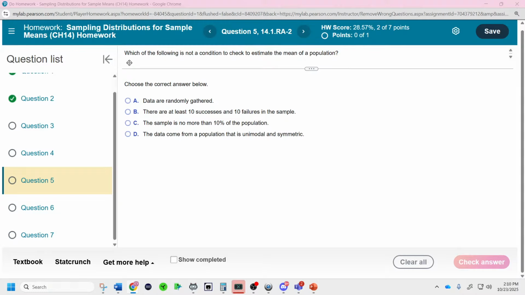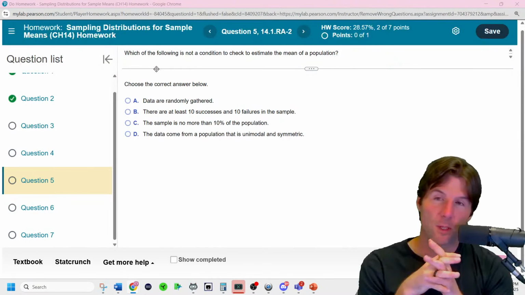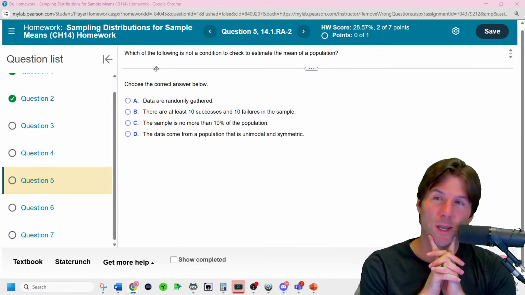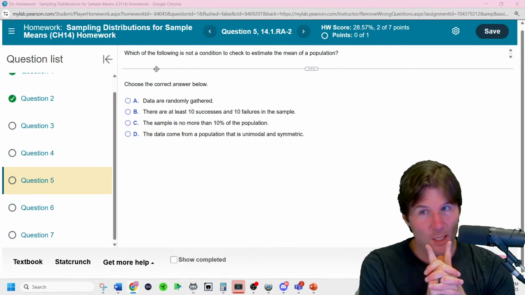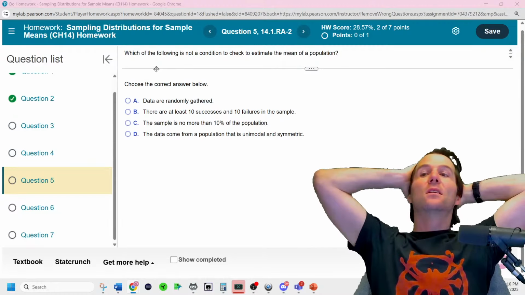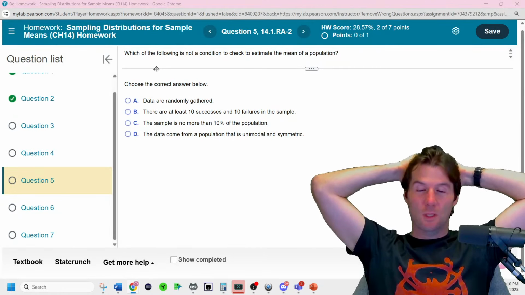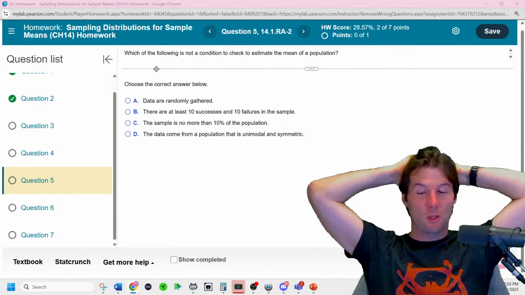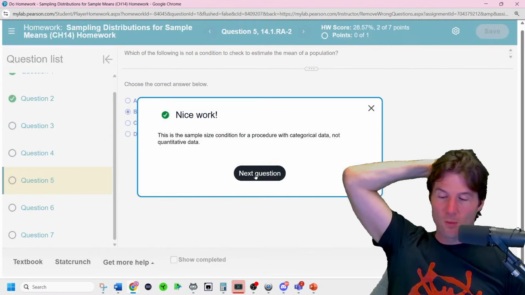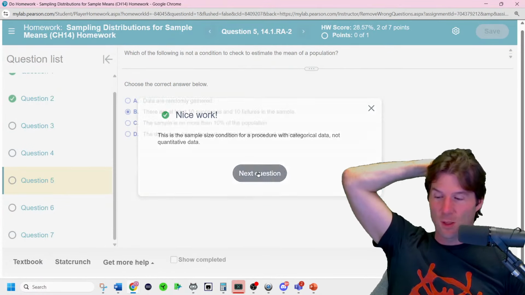49.23. Which of the following is not a condition to check to estimate the mean of a population? To estimate the mean? Oh, it's not a condition to check. Well, it says to estimate, because it's not saying to calculate a sample mean. That's where people might be confused on this. It's saying when you try to figure out the true population and its characteristics and the sampling distribution, they really should get more specific on this. It's success failure, but I was looking at the way the question was worded. I almost don't like it. Success failure is categorical data.